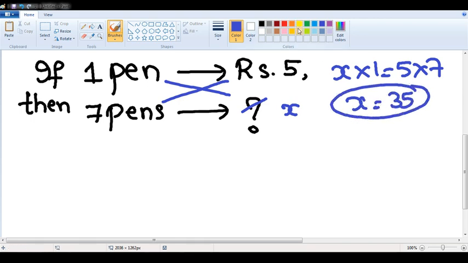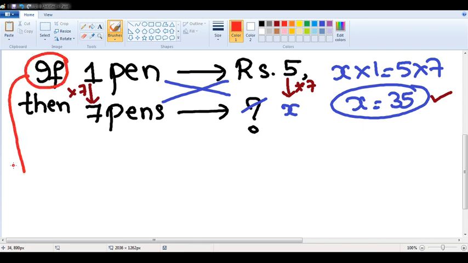Instead of using this methodology and wasting our time, which is not required for competitive examinations, and that too without using variables, what I am doing right now is 1 is becoming 7, multiply by 7. 5 also multiply by 7. 5 into 7 is how much? 35. That means, read the question carefully. The question says, if 1 pen is costing 5 rupees, if is nothing but an assumption.